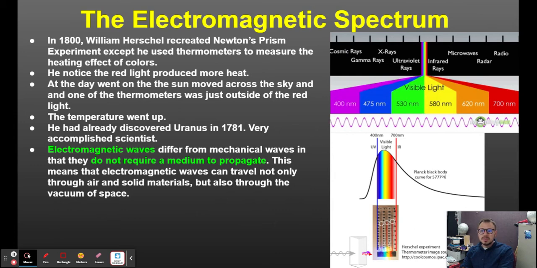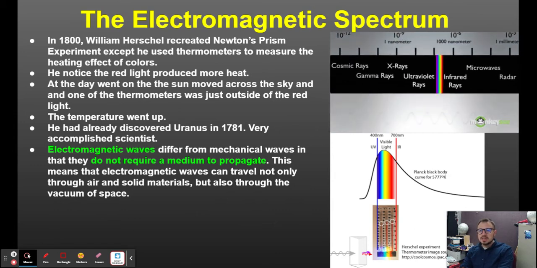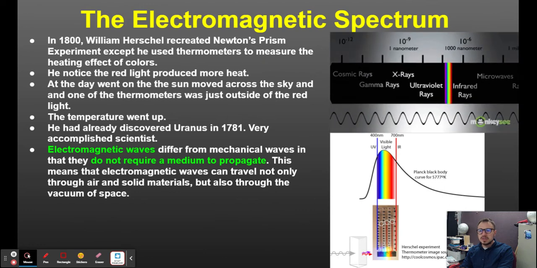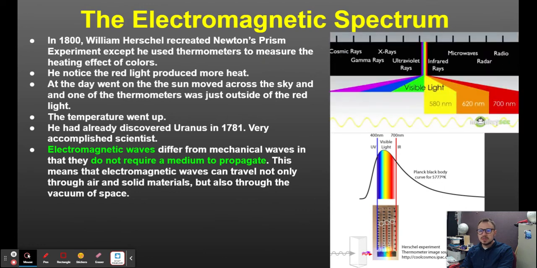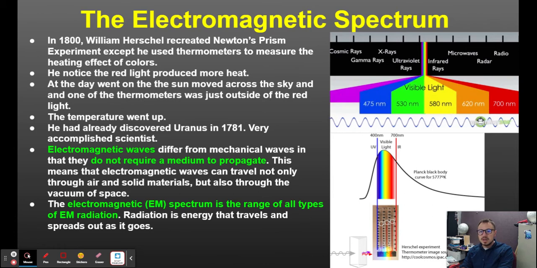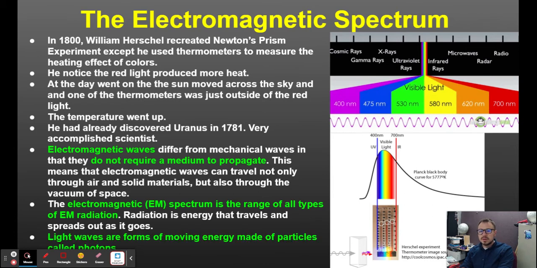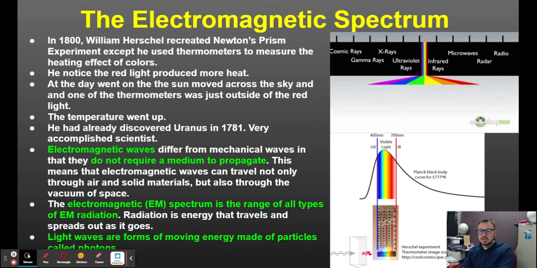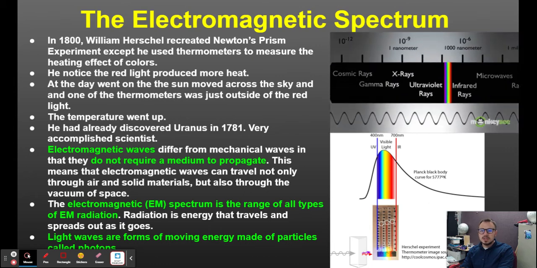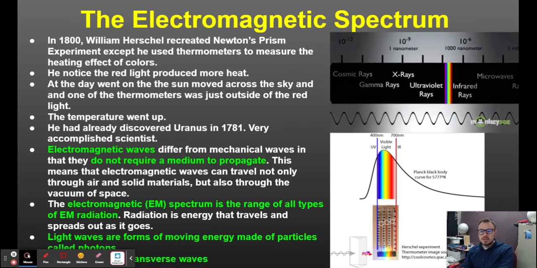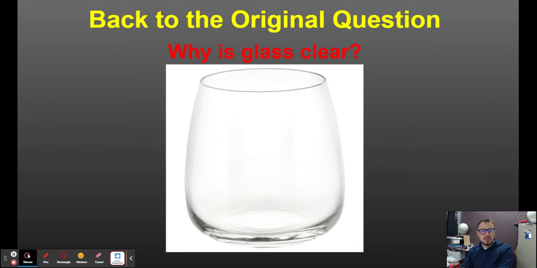Now, electromagnetic waves differ from mechanical waves in that they do not require a medium to propagate. This means that electromagnetic waves can travel not only through air and solid materials, but also through the vacuum of space. The electromagnetic spectrum is a range of all types of electromagnetic radiation. Light waves are forms of moving energy made of particles called photons, and light waves are transverse waves.